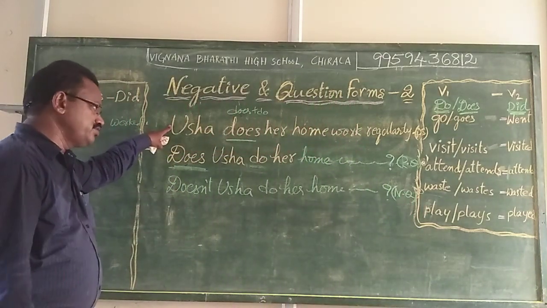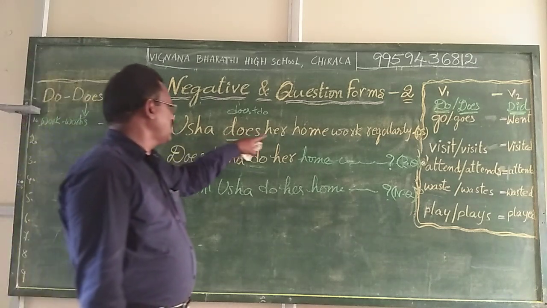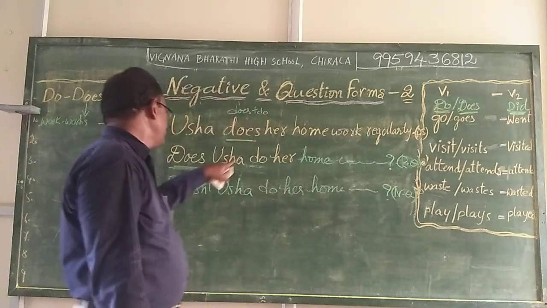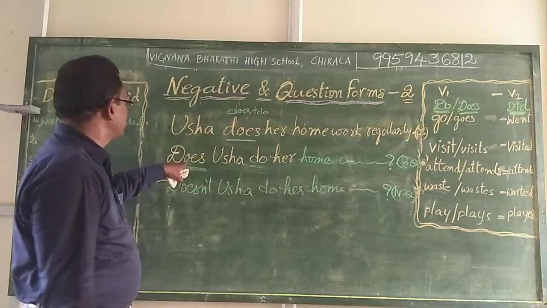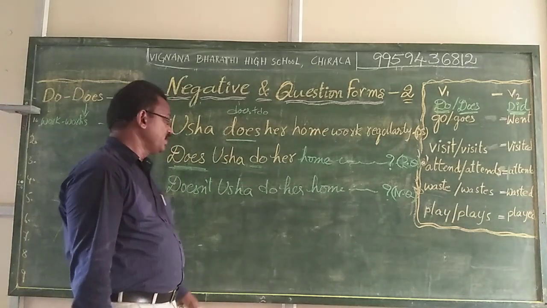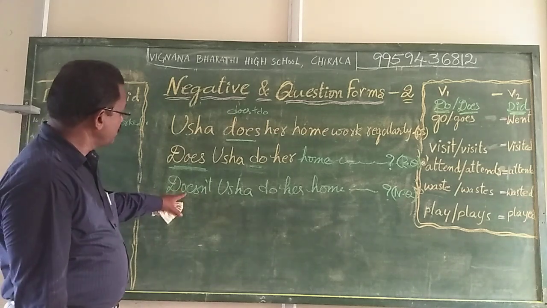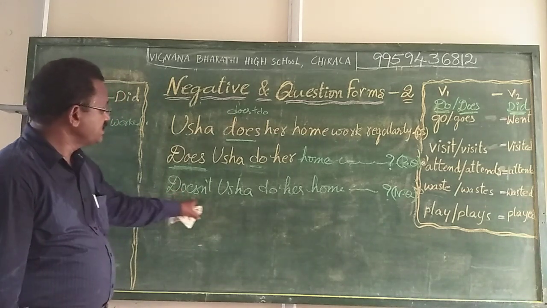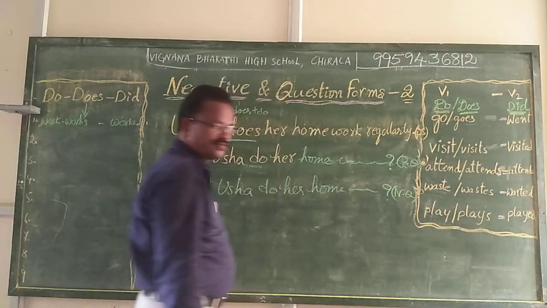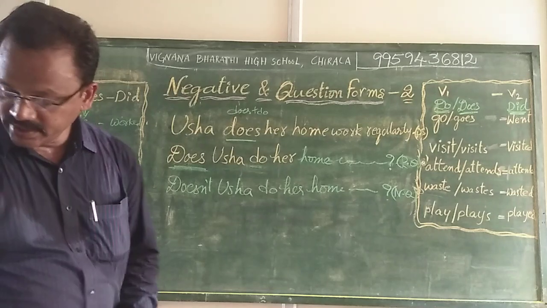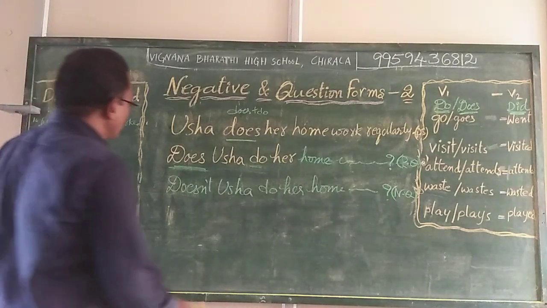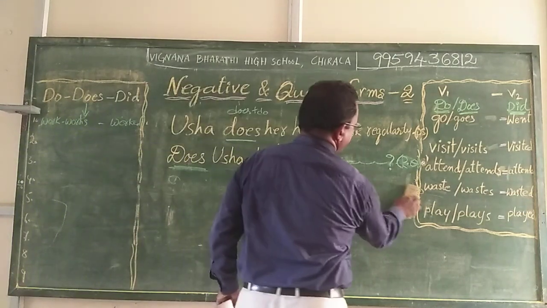Here, this is a positive statement. Usha does her homework regularly. Does plus do, we made it split here. We brought here does. Does Usha do her homework regularly is a positive question form. If she is not in another situation, we use doesn't Usha do her homework regularly, negative question form. In this sense, we give some sentences to practice for you.